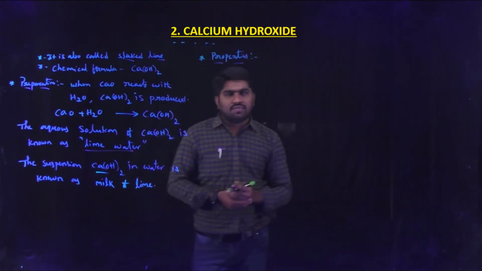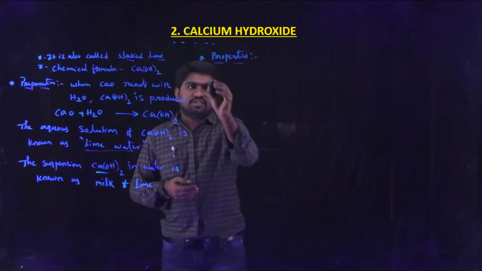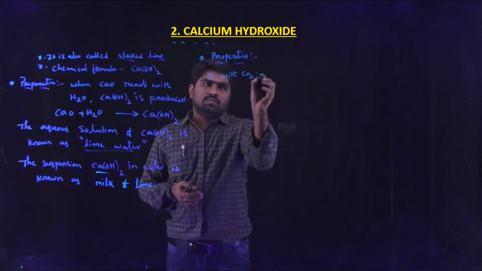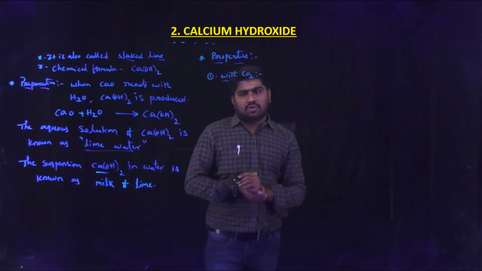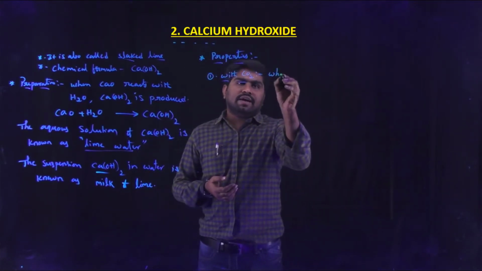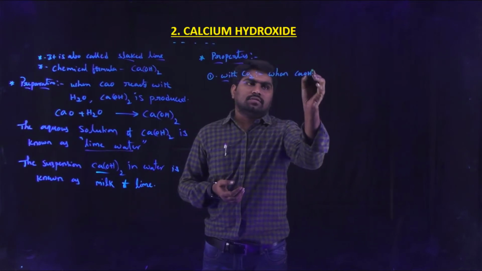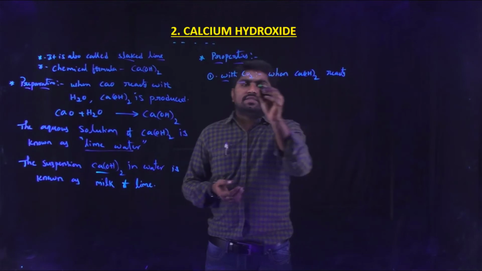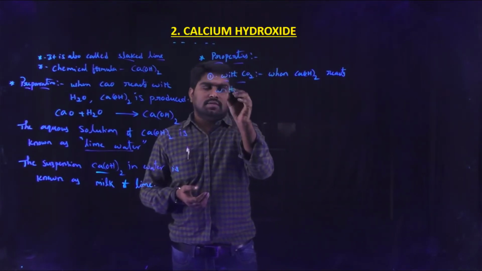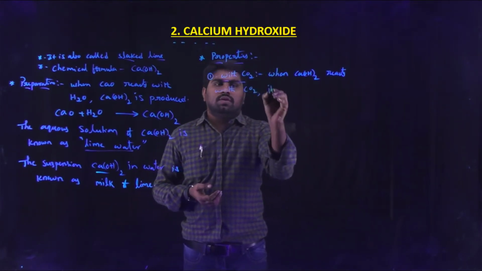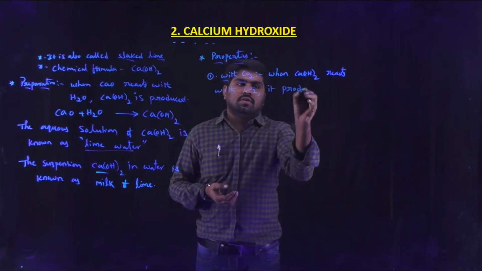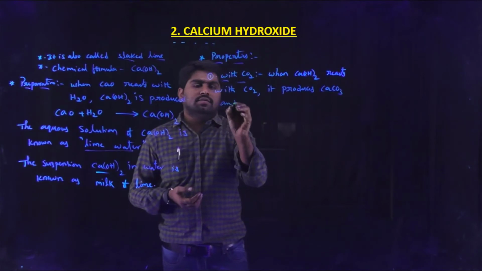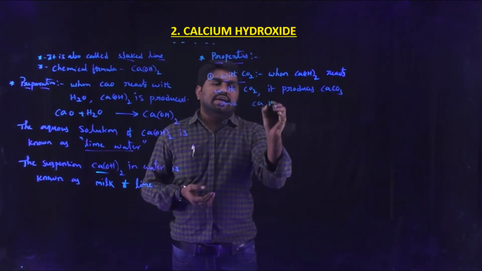Now coming to the properties. So properties of calcium hydroxide. The first property is with CO2. When calcium hydroxide reacts with CO2, it produces calcium carbonate and calcium bicarbonate.